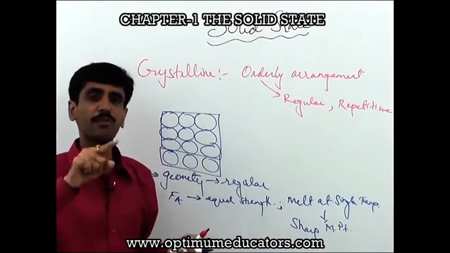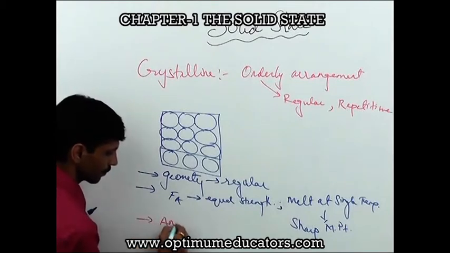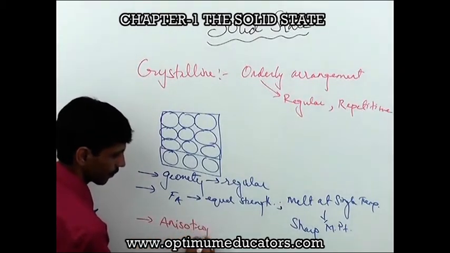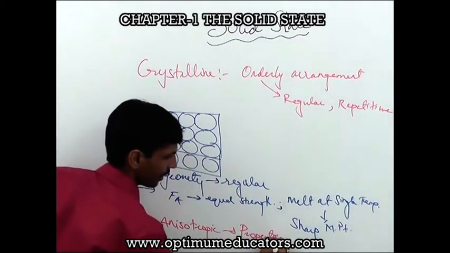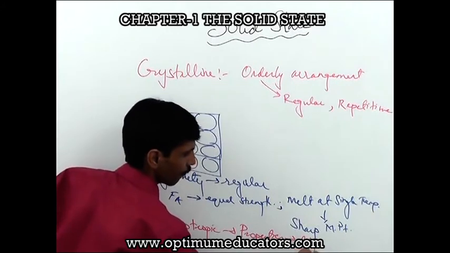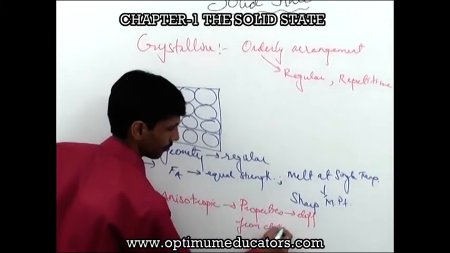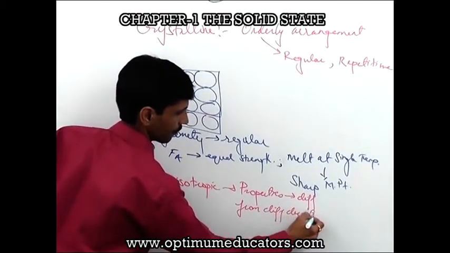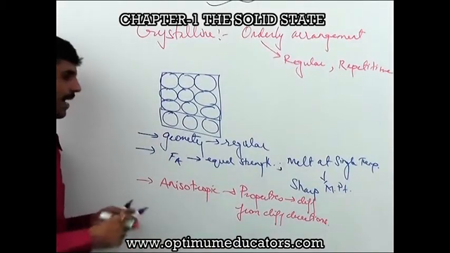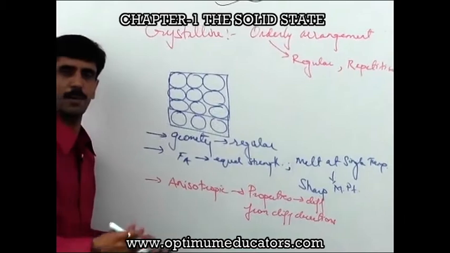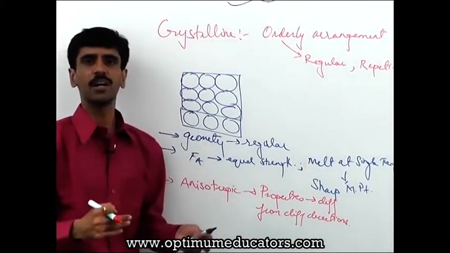And as a result of which we are going to say that it is going to be what? Anisotropic. That means we say that the properties are going to be different from different directions. Okay, and that is what we call it as what? Anisotropic. The examples which can be given under this particular case is about sodium chloride. Okay, the best example, NaCl, comes under this category of, that is crystalline solid.